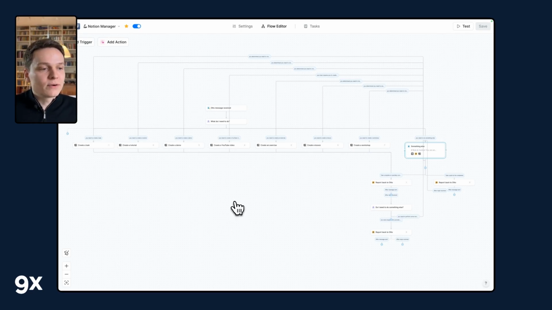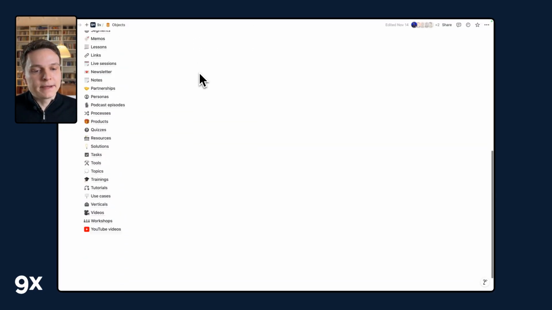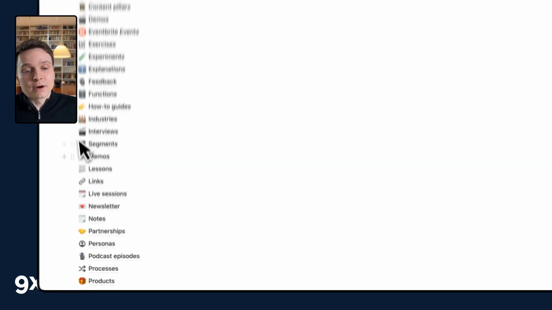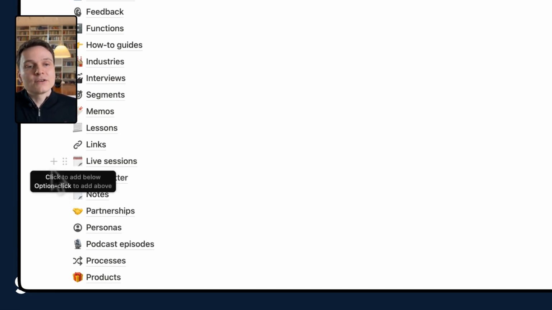So to give you a bit of context, inside our Notion workspace, we have the following objects. So we have the following databases. By the way, this is a tip if you need to implement Notion: have a database for everything that has a pattern. So in our case, we are making lessons, for instance, or we're hosting live sessions, or we have editions of our newsletter. Every time it's a database, and you just have one page where you store all those objects.